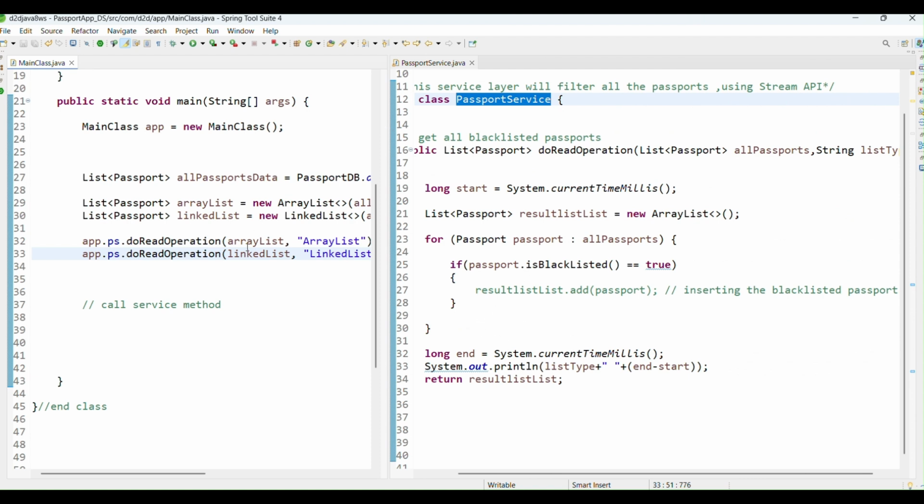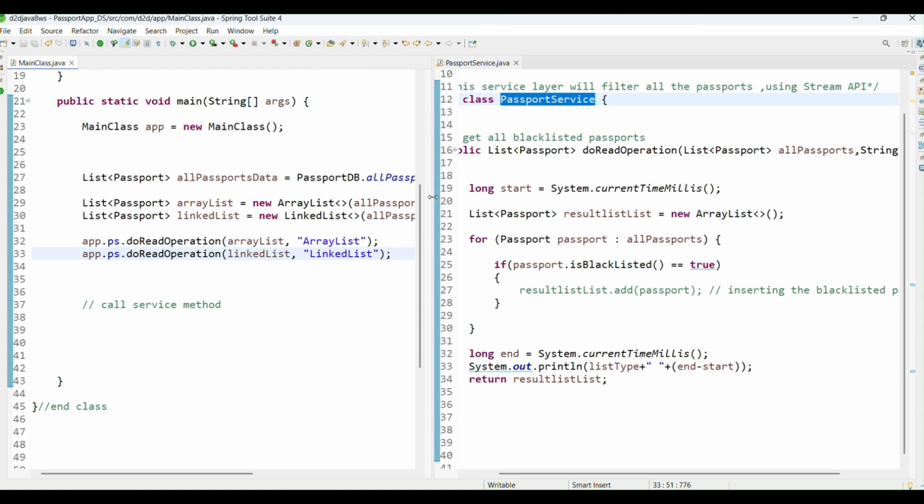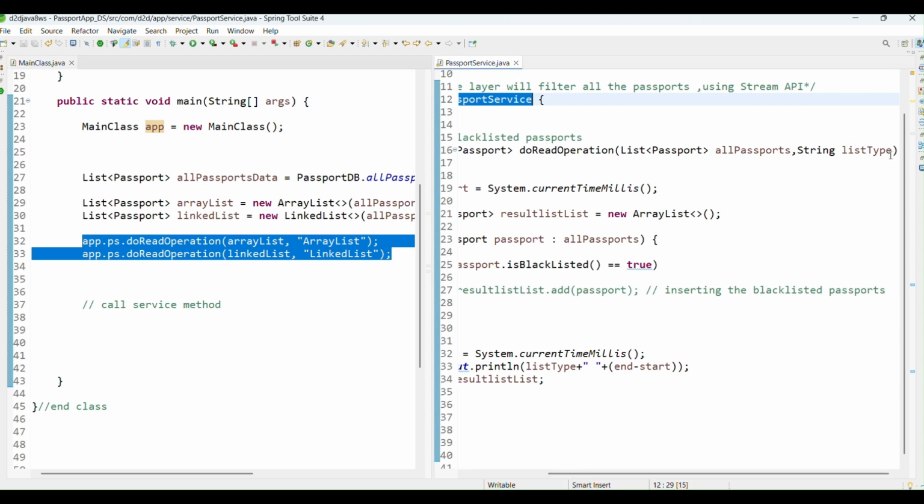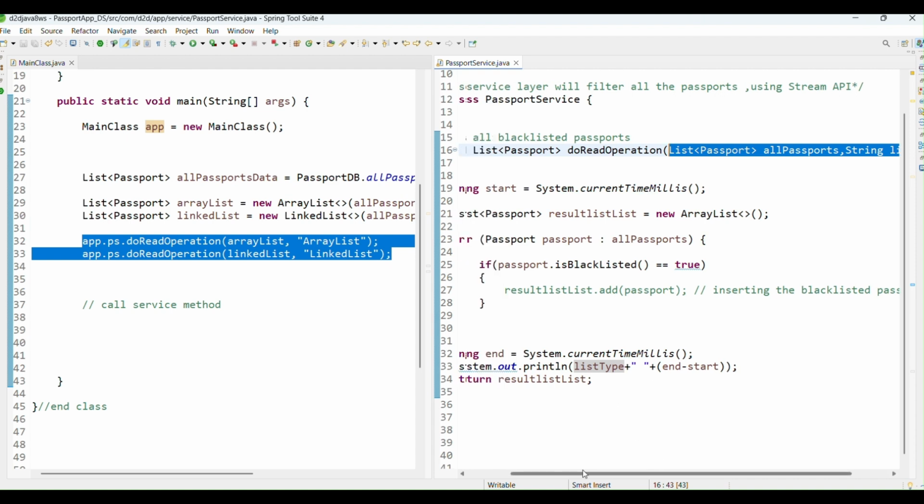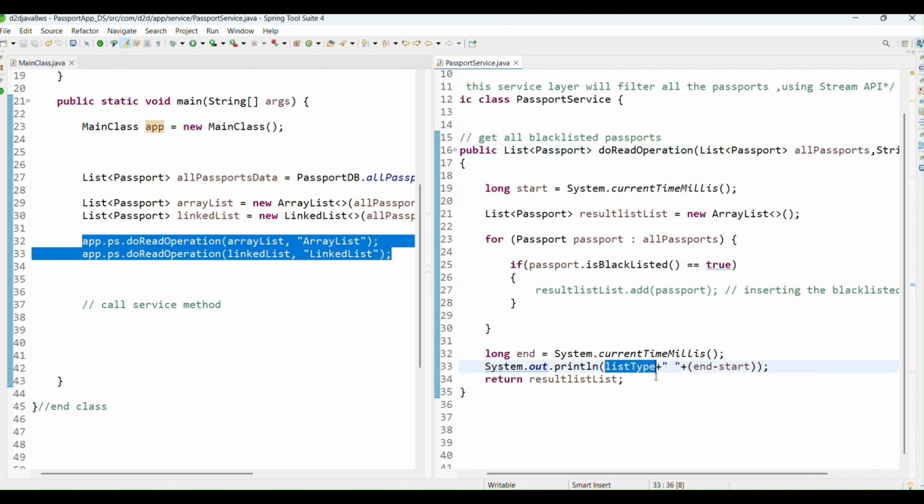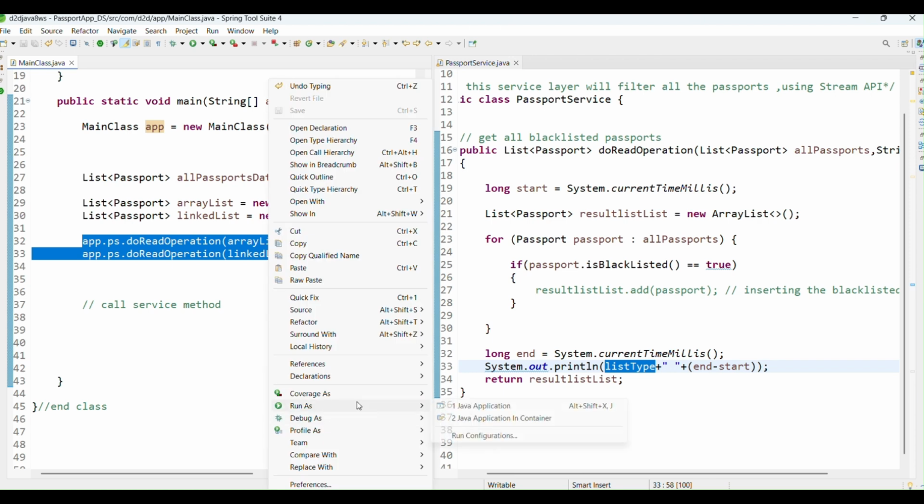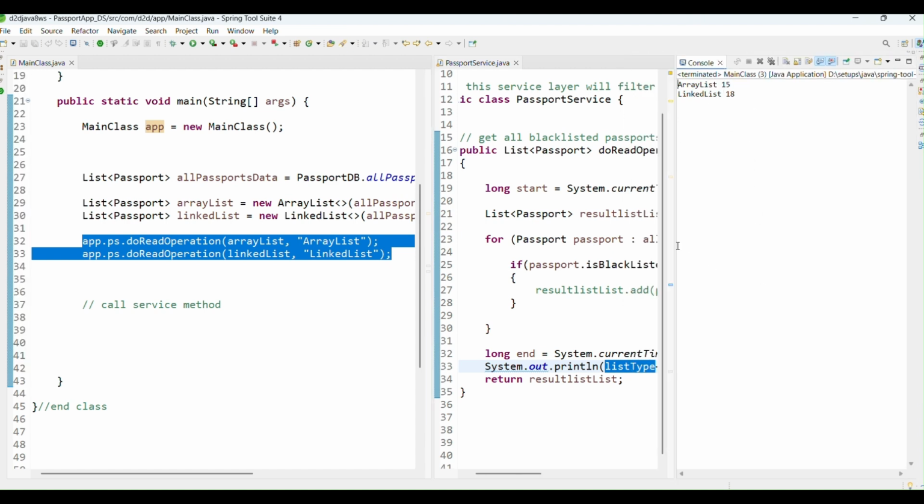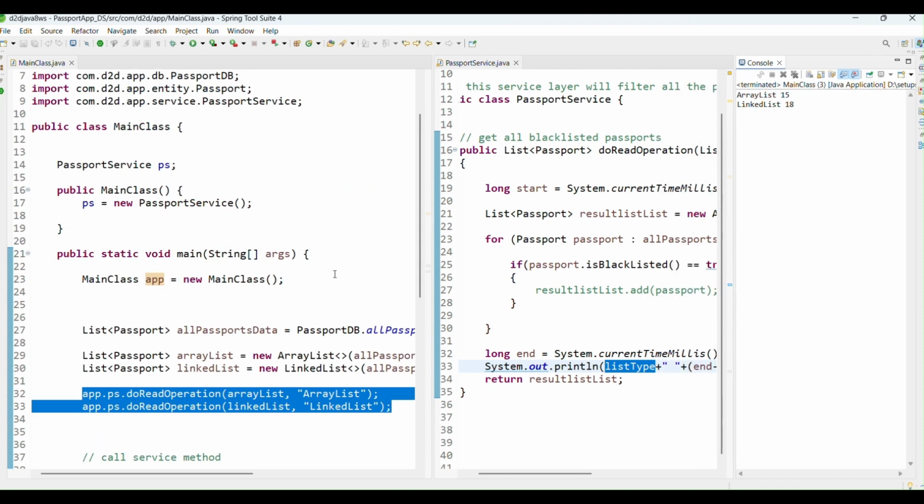I hope you are comfortable with this. Here I'm calling these two operations, and these two operations are basically this one. Let's execute this first of all, and you will come to know. It's difficult, you are not able to figure out which thing is performing it.